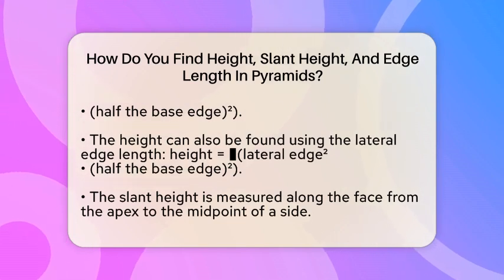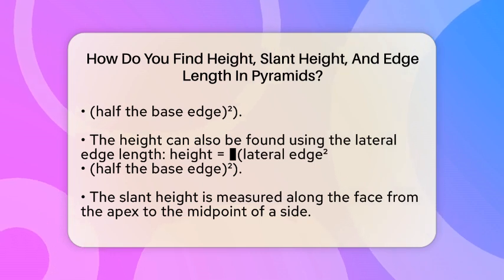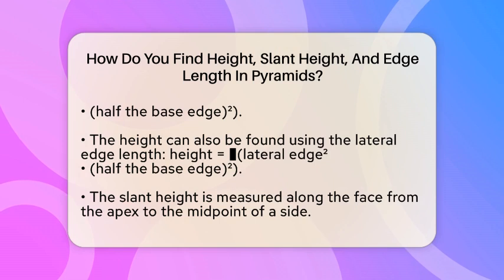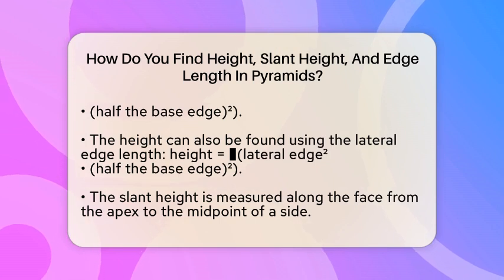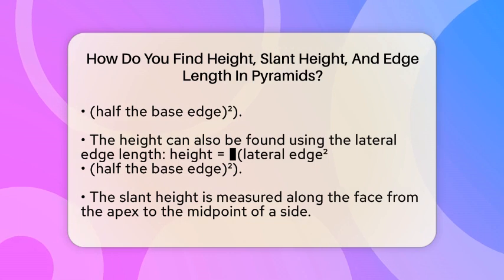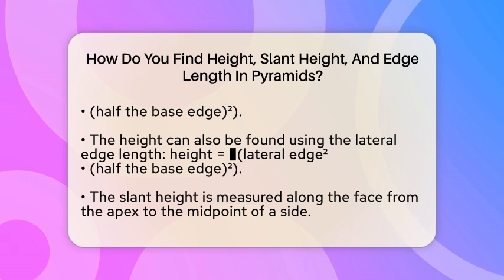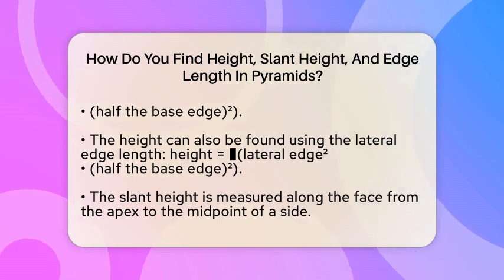Now, if you know the length of the lateral edge, which is the straight line from the apex to a corner of the base, you can also find the height. You do this by taking the square root of the lateral edge squared minus half the base edge squared. This works because inside the pyramid, the height, half the base edge, and the lateral edge form a right triangle.